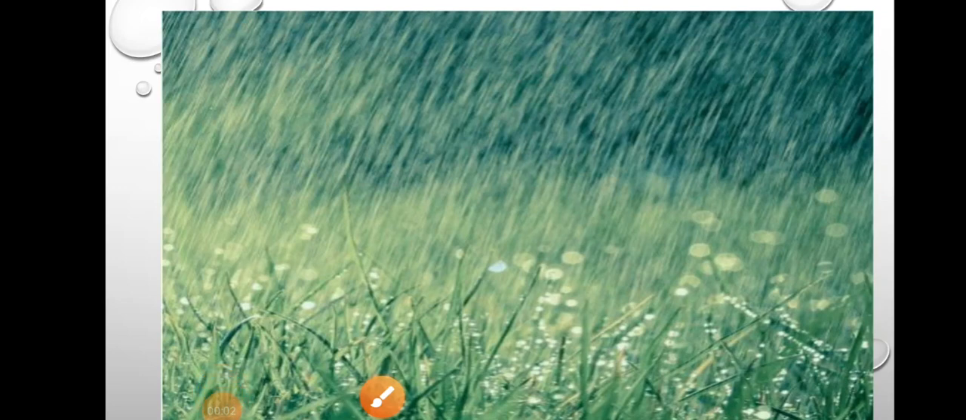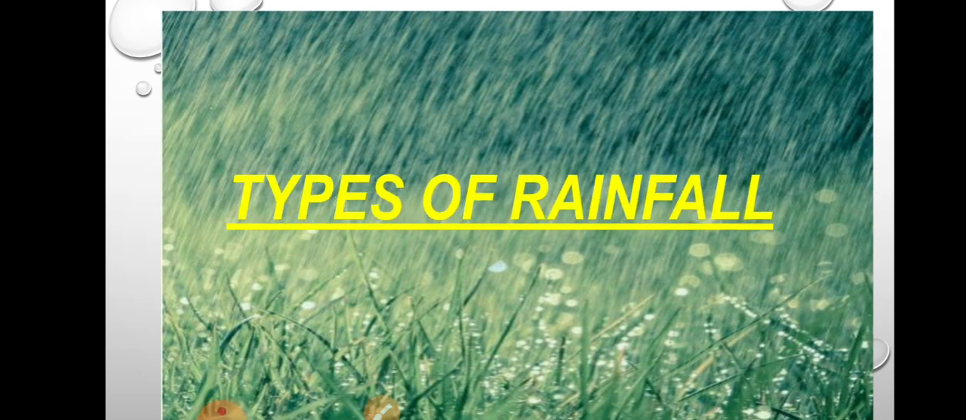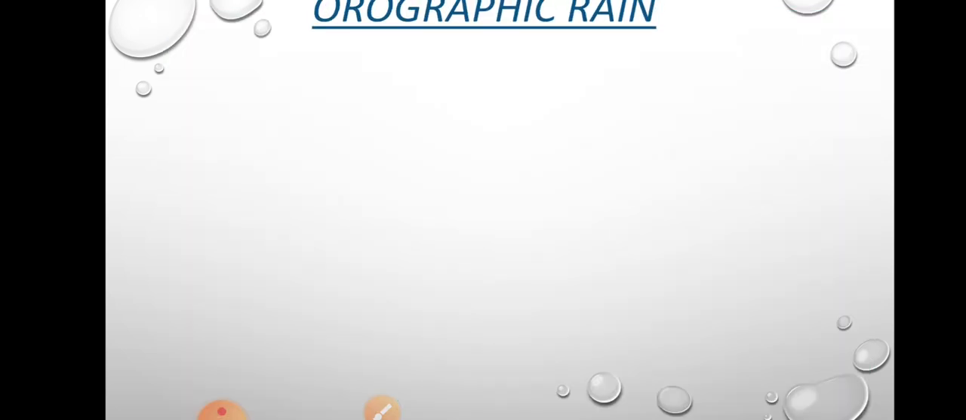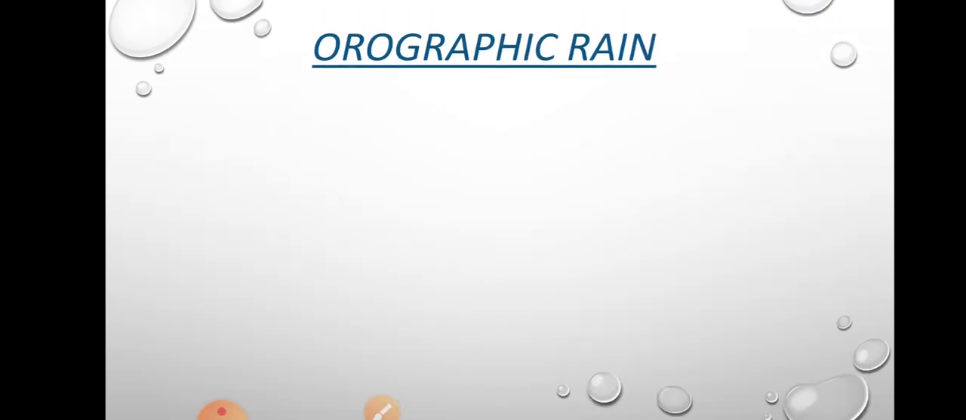Dear students, today we are going to start our next topic, types of rainfall. In the last class, we studied precipitation and different types of precipitation. Of this, rainfall is a very important type of precipitation that we already studied. In this class, we are going to study types of rainfall. There are different types of rainfall, and the first one is orographic rainfall.